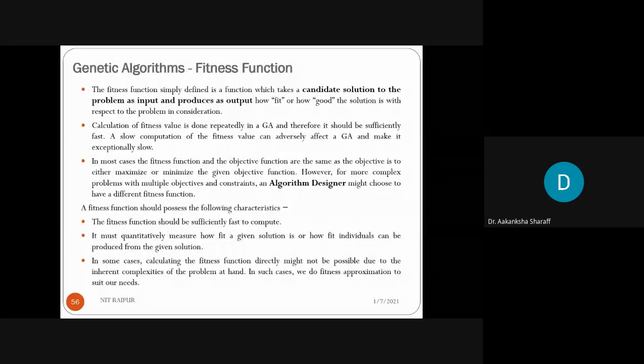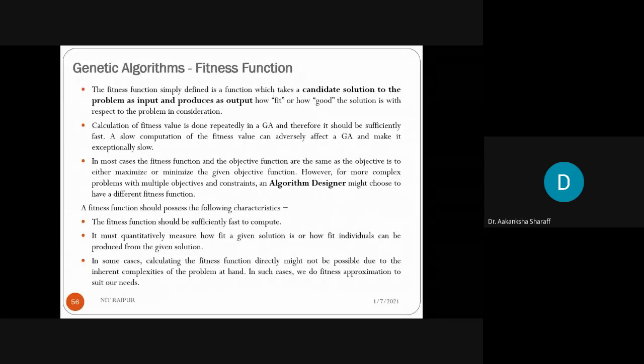So calculation of fitness value is done repeatedly in a genetic algorithm, and therefore it should be sufficiently fast. A slow computation of fitness value can adversely affect a genetic algorithm and make it exceptionally slow. In most cases, the fitness function and the objective function are the same, as the objective is to either maximize or minimize the given objective function. However, for more complex problems with multiple objectives and constraints, an algorithm designer might choose to have a different fitness function. And a fitness function should have the following properties.